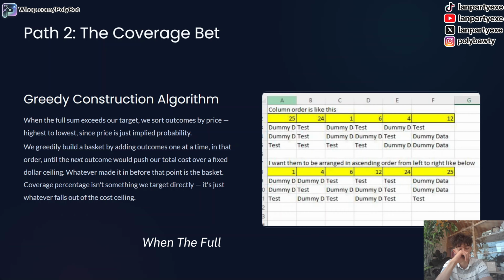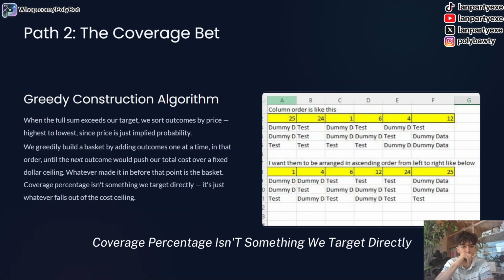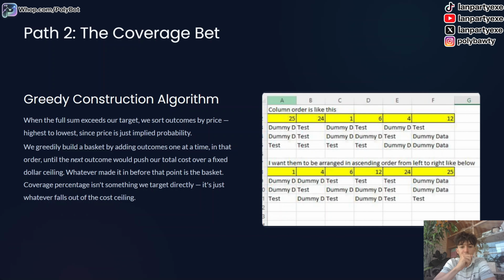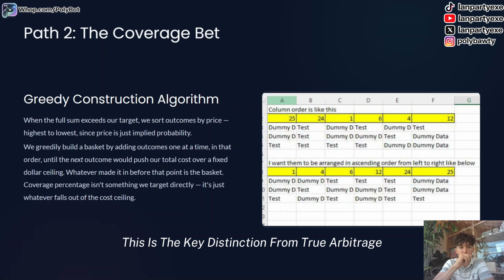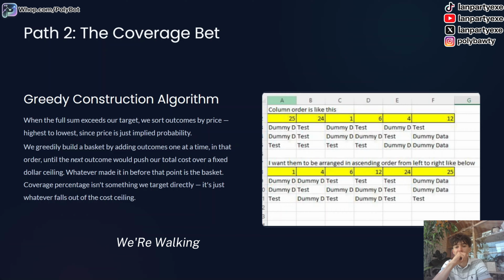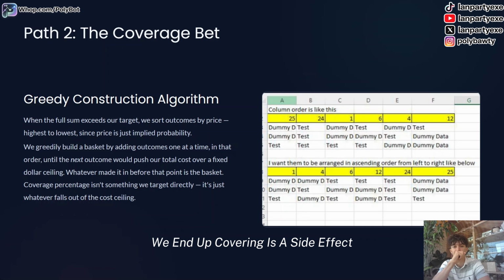So when the full sum exceeds our target, we sort outcomes by price, highest to lowest, since price is just implied probability. We build a basket by adding outcomes one at a time in that order until the next outcome would push our total cost over a fixed dollar ceiling. Whatever made it in before that point is in the basket. Coverage percentage isn't something we target directly, it's just whatever falls out of the cost ceiling. But this is the key distinction from true arbitrage. We're not trying to hit a coverage percentage. We're walking down a sorted list and stopping the instant the next pick would cost too much. The percentage of probability we end up covering is a side effect, not the goal.